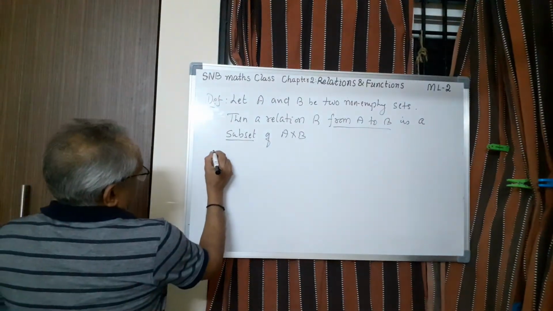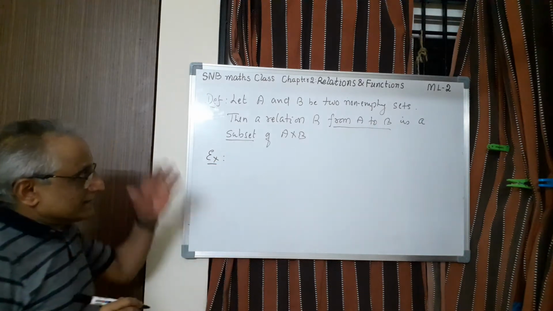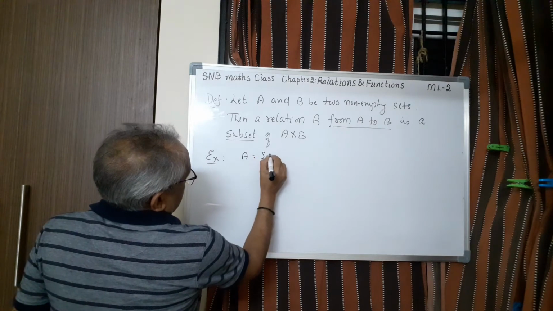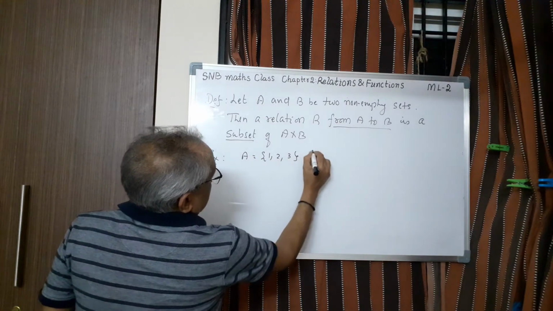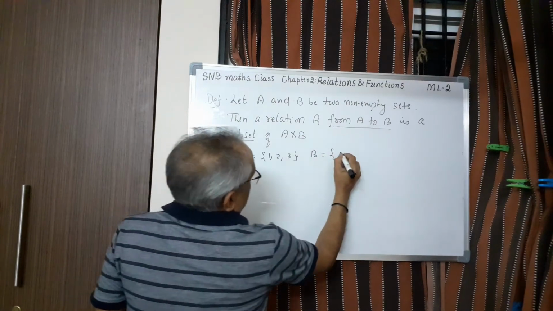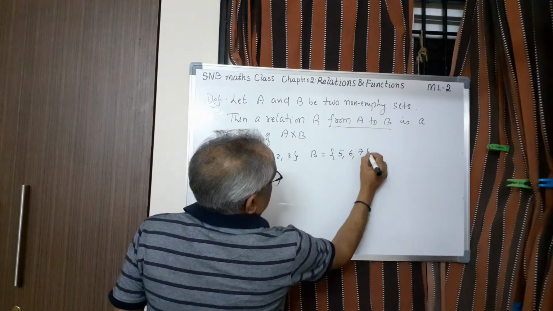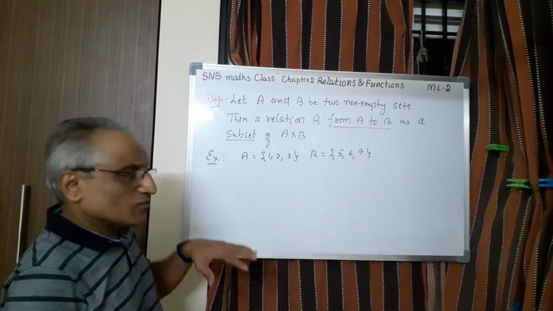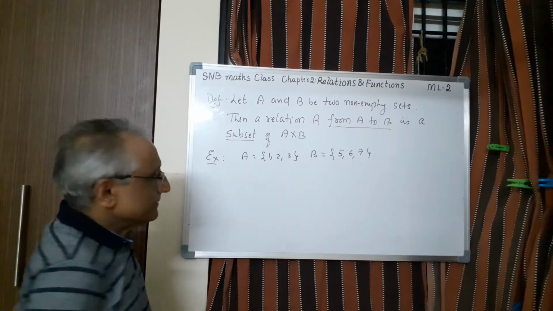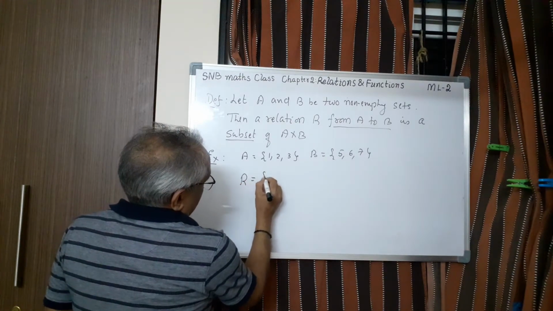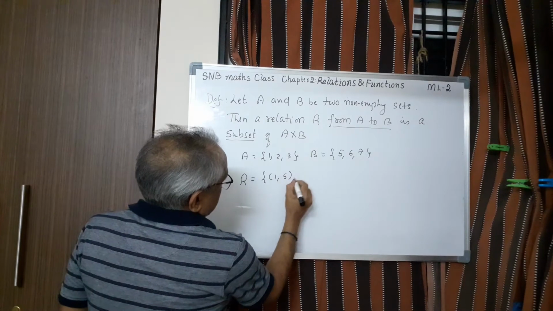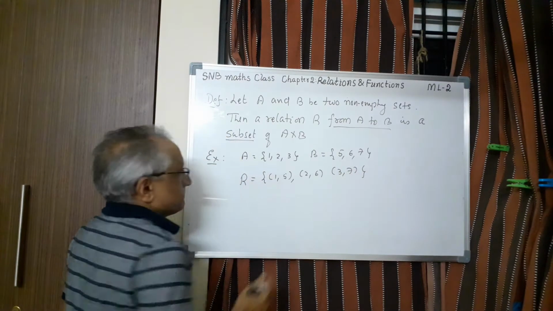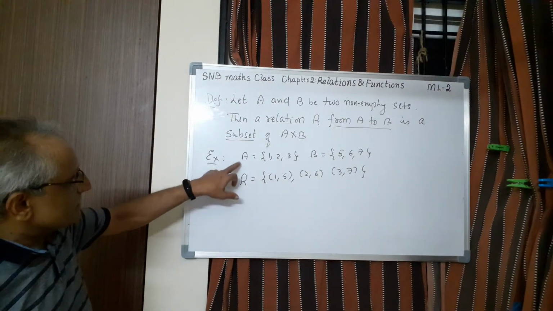Now let me take some example from mathematics. Let us take A equal to 1, 2, 3, then B equal to 5, 6, 7. Suppose you write A cross B, you need not write every time because you know that R is the subset of A cross B. Suppose I write R equal to (1, 5), (2, 6) and (3, 7). So this is a relation because R is clearly a subset of A cross B.